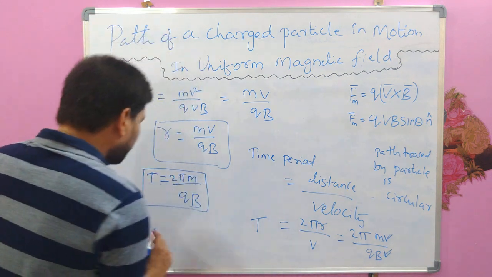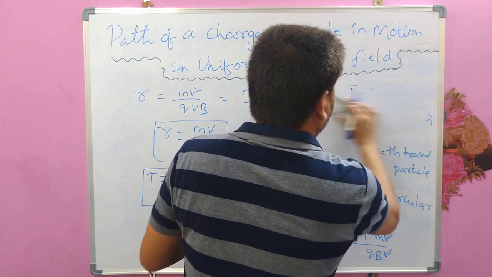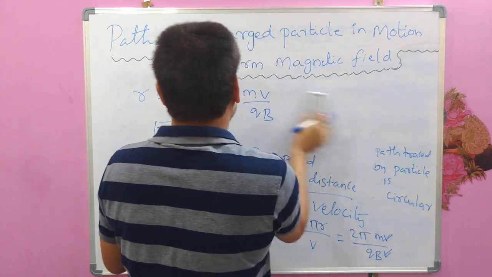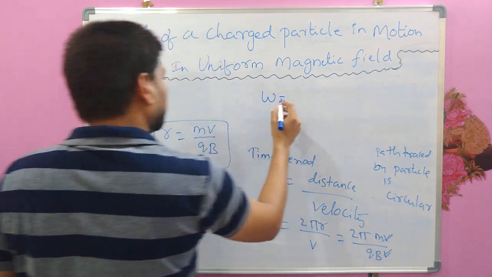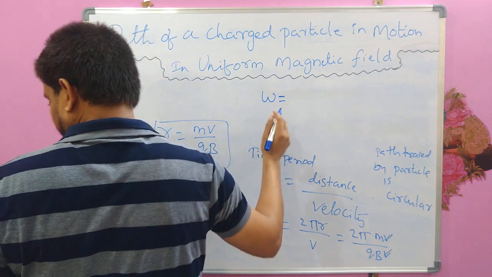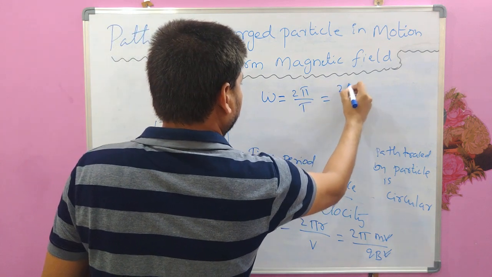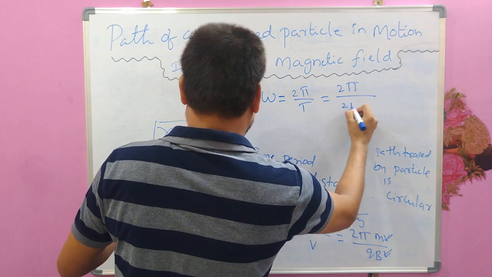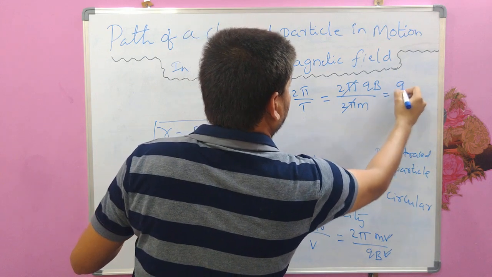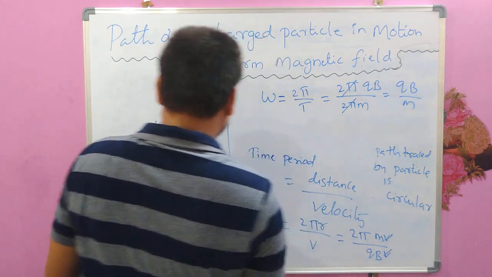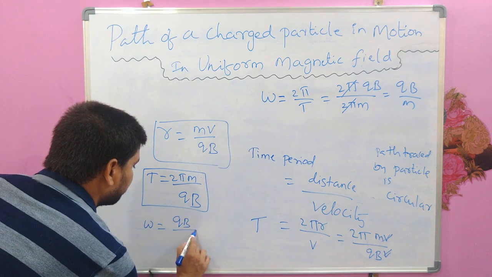So using this time period, we can also find out omega, the angular speed of that particle. Omega is 2 pi by T, which means we know T, so 2 pi by 2 pi m by qB. So qB comes here, and 2 pi cancels, you will get qB by m. So the next formula we have got is the angular speed, qB by m.